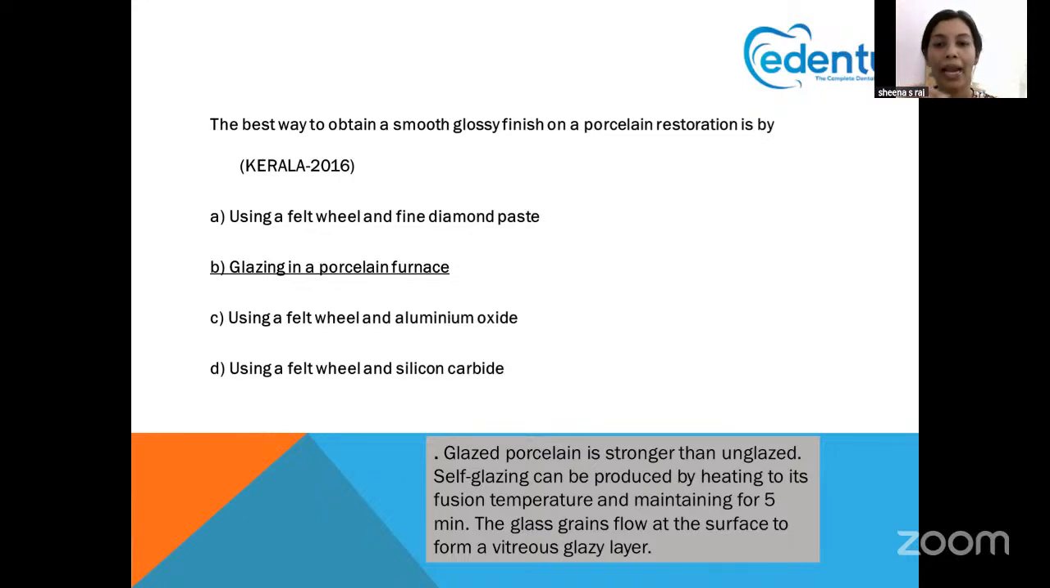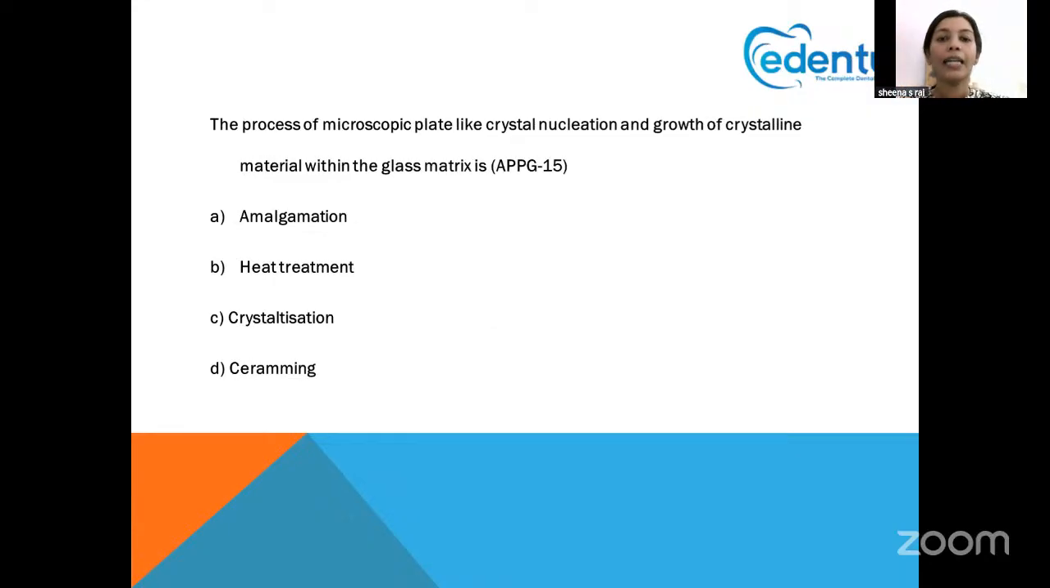I added this point because another question that has been asked in previous examinations is how self-glazing is actually achieved. Self-glazing is always achieved by heating the material to its fusion temperature and waiting for 5 minutes. So it will have a vitreous glazy layer. So keep that in mind. Next question.